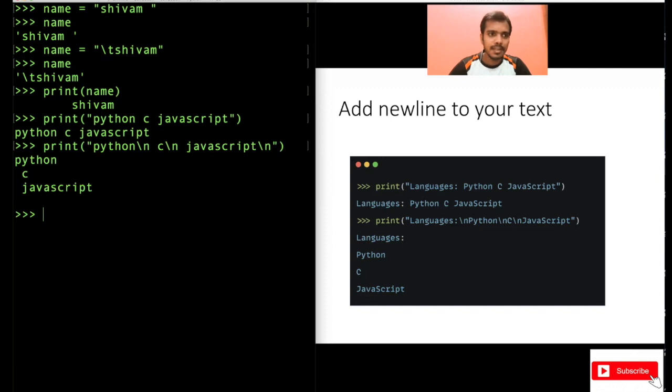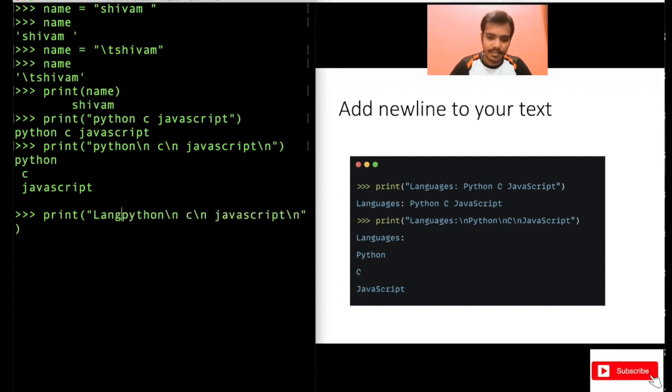If you do this, you see what got printed. Python got printed first. Then of course there was a space here, that's why C got printed, and JavaScript again got printed with a space, but all got printed in a new line. So if you use \n, each of these data will be printed in a new line. So that's what \n does. And if you want, you can combine this with \t.